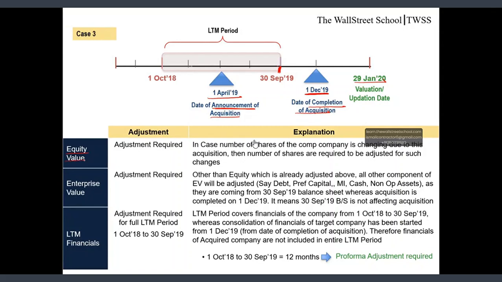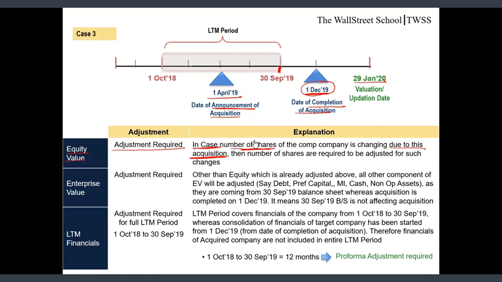Adjustment in the equity value. Friends, adjustment in the equity value would be required only in case there is a change in the number of shares of the company due to this acquisition. So in case it's a stock deal, then we might be required to change the number of shares of the company due to this acquisition, as the date of completion of acquisition is 1st December 19, whereas the number of shares is coming from the filing dated latest up to 30th September 19. So it is possible that my number of shares are not reflecting the impact of new shares the company will issue in lieu of this acquisition.